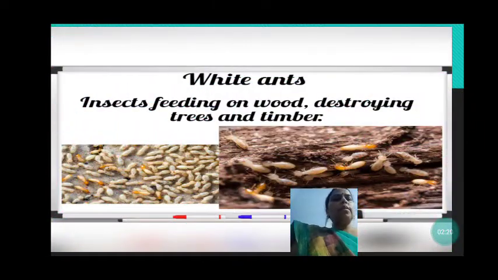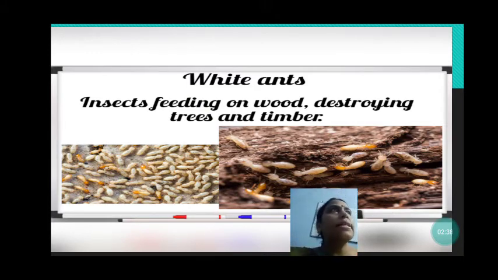Now we are going to read about the white ants. So white ants, these are insects, okay, white in color, and they feed on wood, destroying trees and timber. So they are feeding on wood, they are destroying trees, they are destroying the timber, wood also.